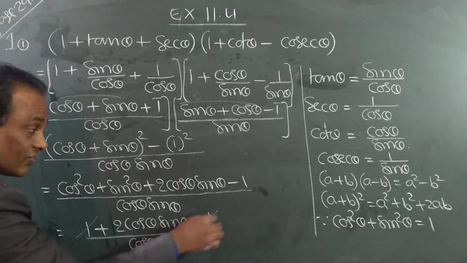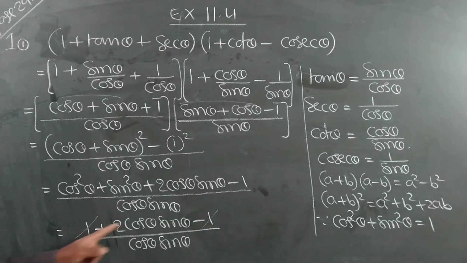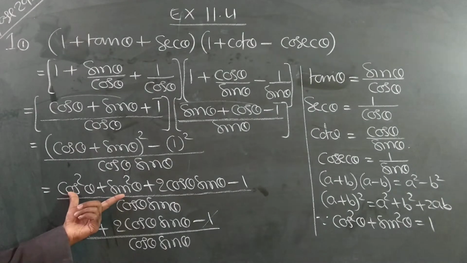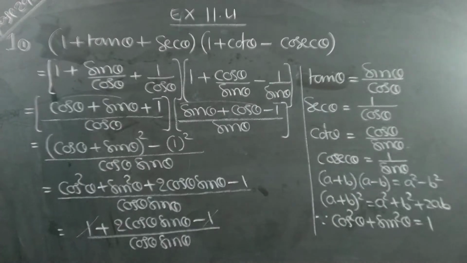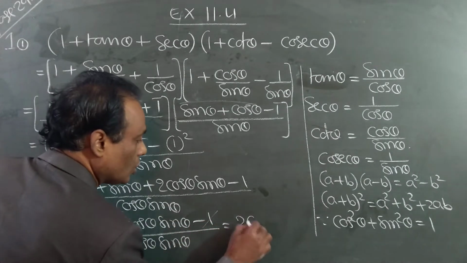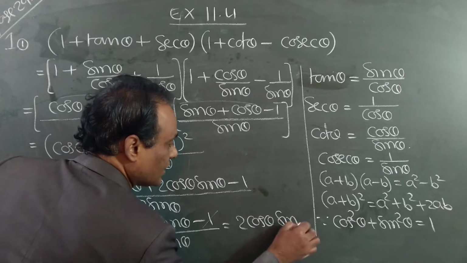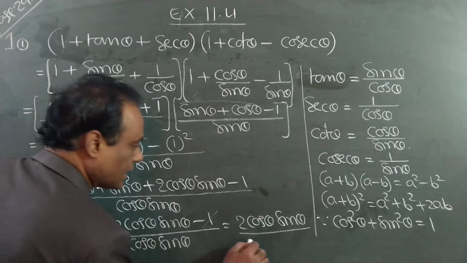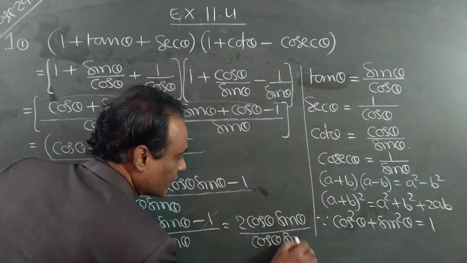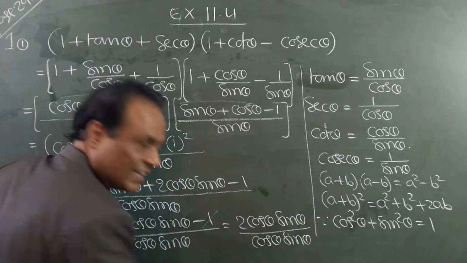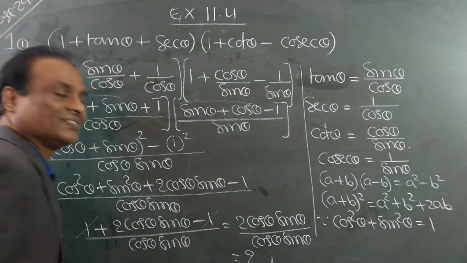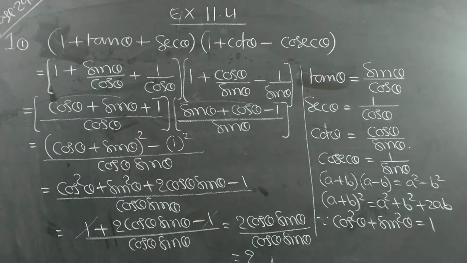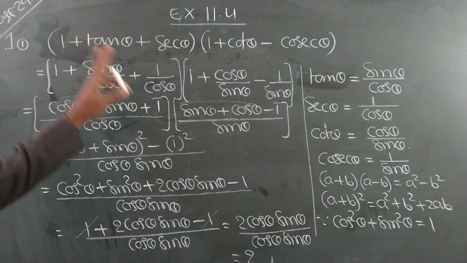Plus 1 minus 1 cancel. Cos square plus sin square is 1, this is minus 1. Plus 1 minus 1 cancel. What is the numerator? 2 cos theta sin theta remains. By denominator cos theta sin theta remains. Sin cancel, cos cancel. 2 is the answer. You just copy it.